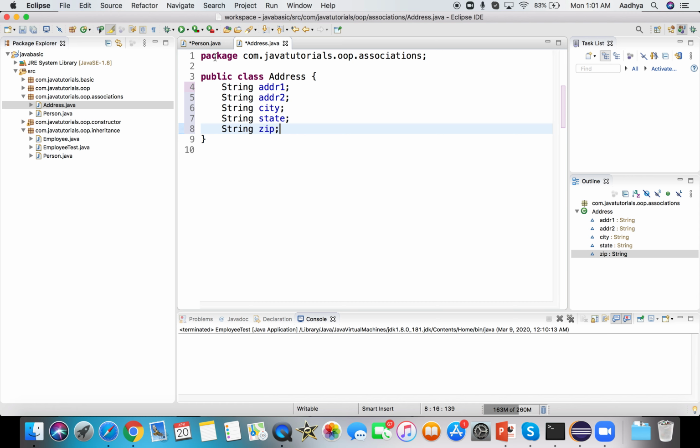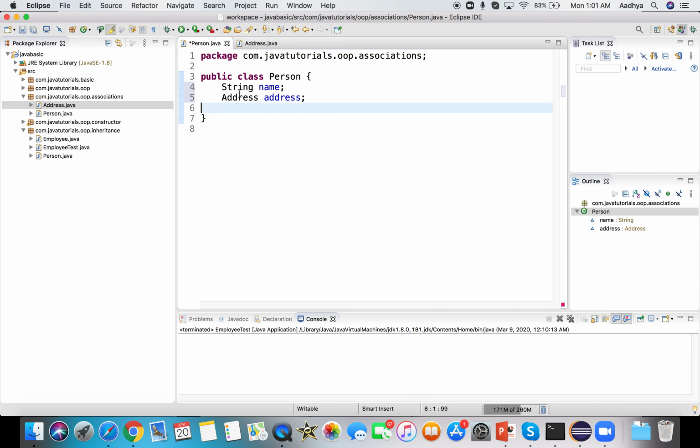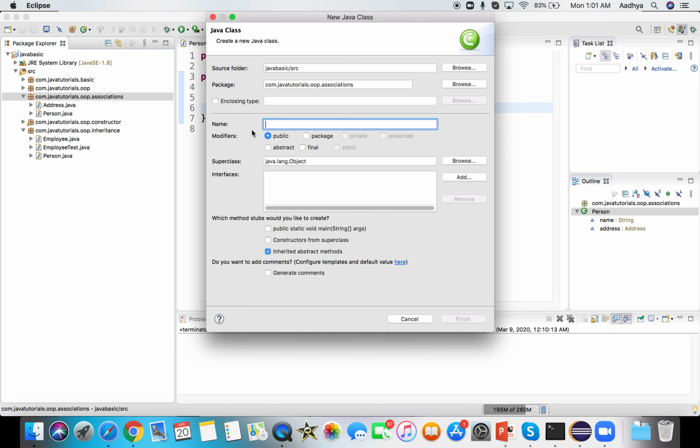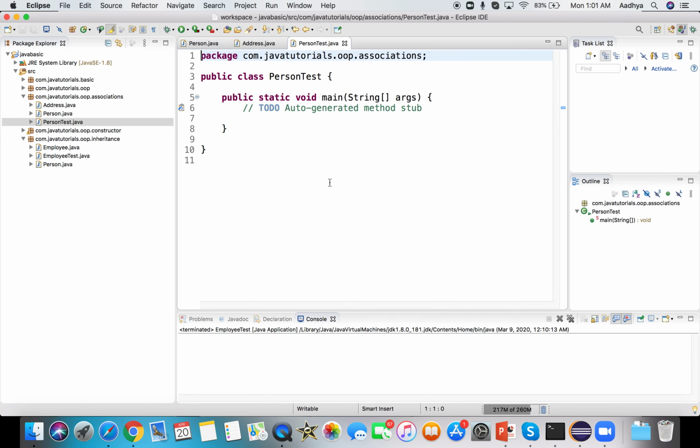Now I have a person class and I have an address class, and person has a relationship to the address class. Now if I want to create a test class for this, to create the person and address objects, I can simply go ahead and do that by creating a class PersonTest, and in this I can have a main method.